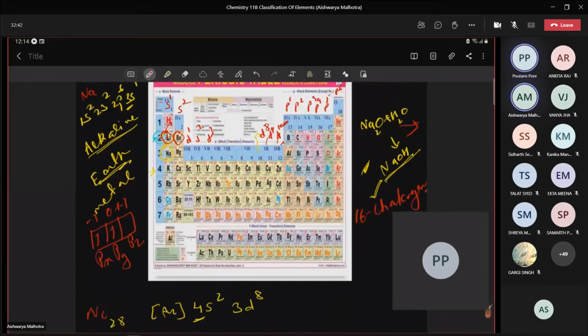Look from Bohr, beta. Oxygen has 8 electrons, which means 2,6. Sulfur 16 is 2,8,6. So via 6 different bonds, this sulfur atom can combine with or hold other metals. So they are known as chalcogens. Group number 16, they are known as chalcogens.